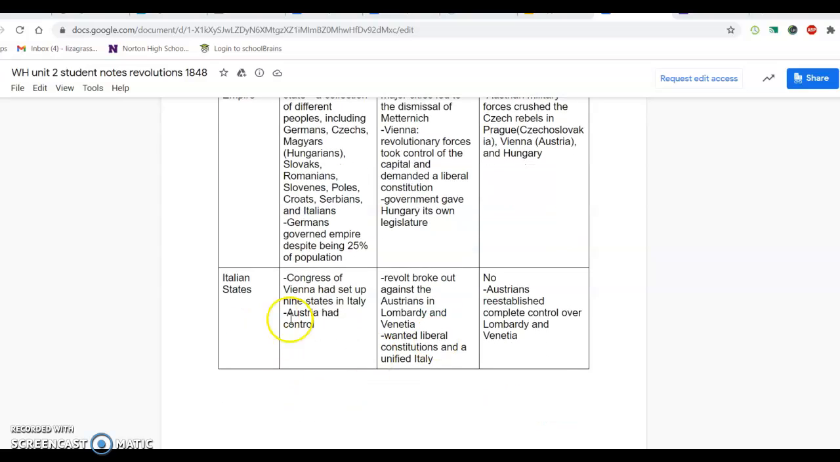All right, in Italy, the Congress of Vienna had set up these nine Italian states, and Austria had control in northern Italy. Remember, Italy is not united. So revolution is going to break out because these people living in northern Italy don't see themselves as being Austrian, and they want to be separate from them. So they want liberal constitutions. They want a unified Italy. And at the end of all this, they're not unified. And the Austrians just reestablish control over this region. So that's what happens in the chart.